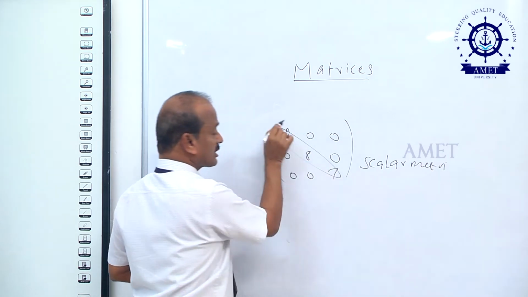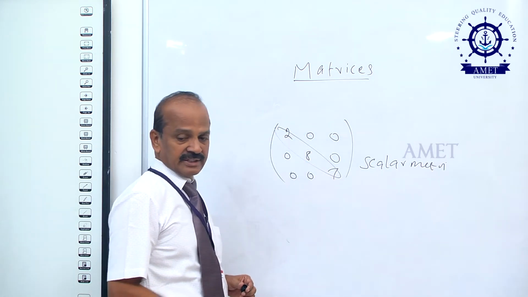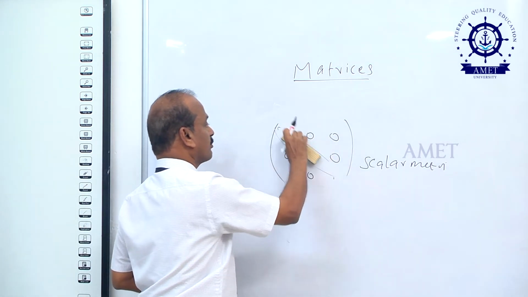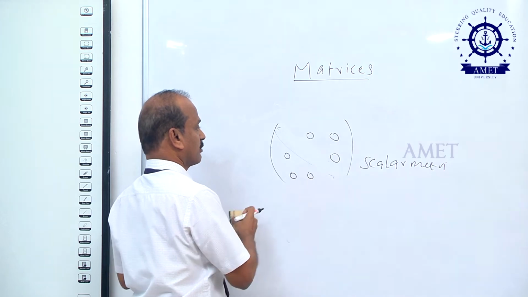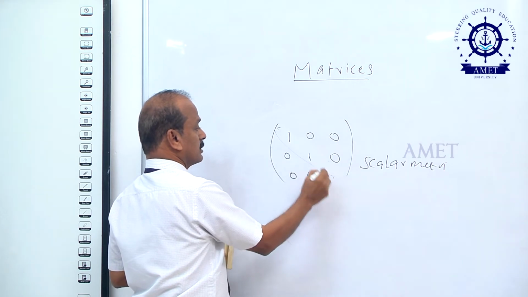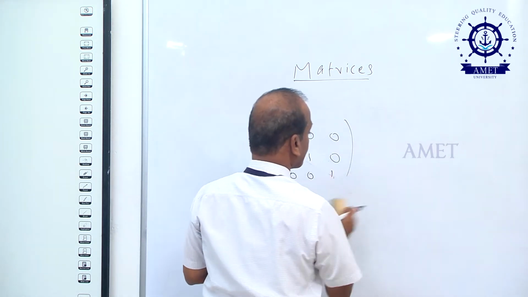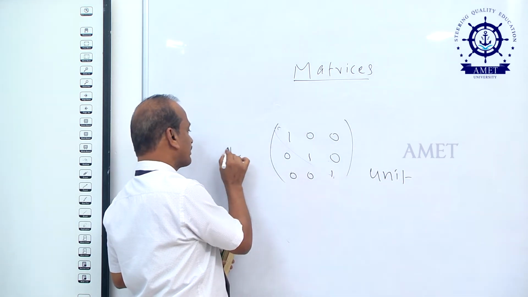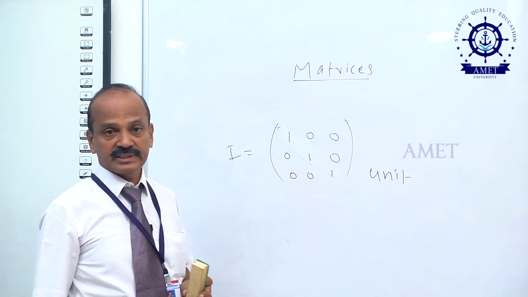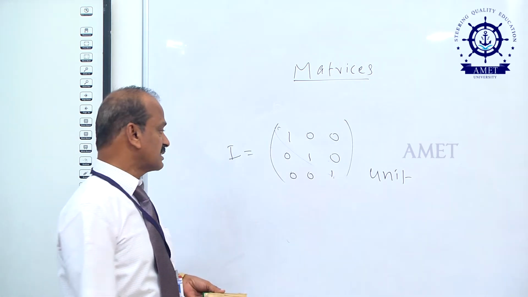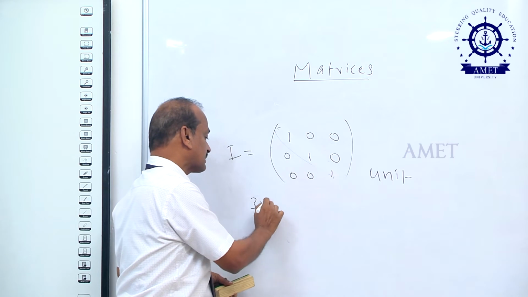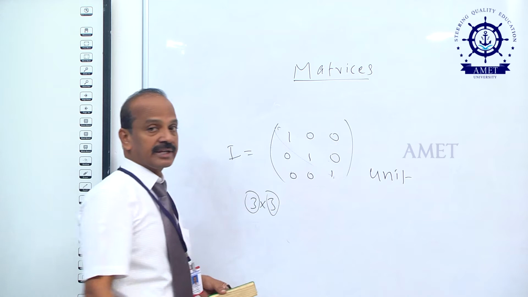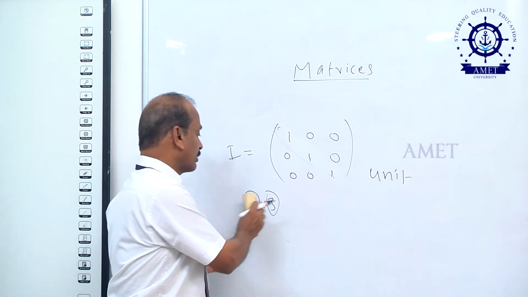Only the diagonal elements are present. If all the diagonal elements are equal to 1, that is 1, 0, this is called a unit matrix. The unit matrix is denoted by the letter I. This is the unit matrix of 3 cross 3. Therefore, this matrix has 3 rows and 3 columns.